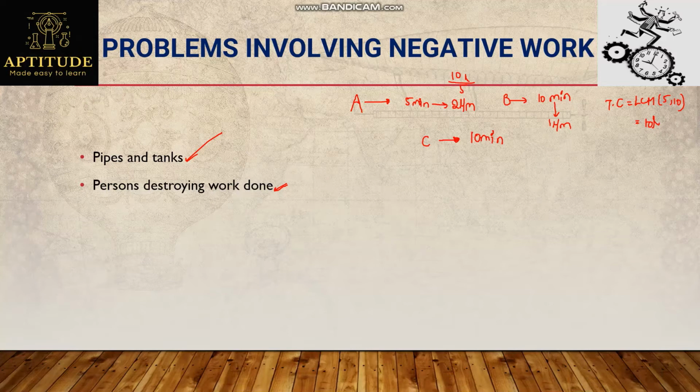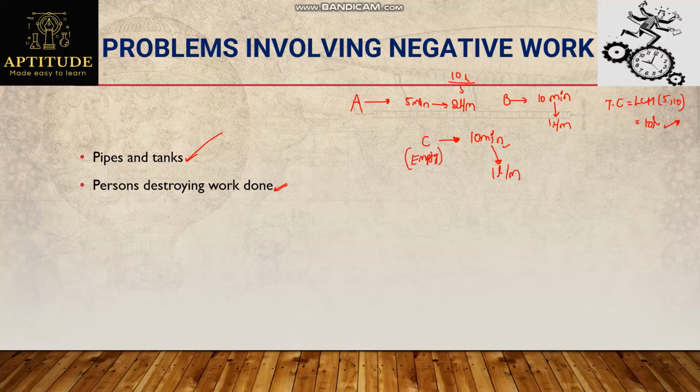So for this also I'll consider the LCM, and of course it is 10, so the tank capacity will be 10 liters in this case too. Now it can empty 10 liters in 10 minutes, which means it can empty 1 liter in 1 minute. See this, it is doing some negative work. It is an emptying pipe.